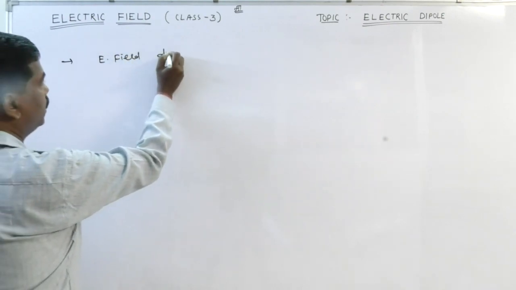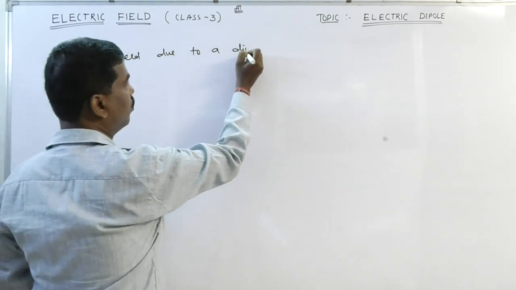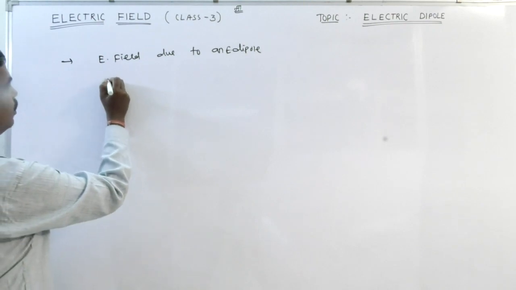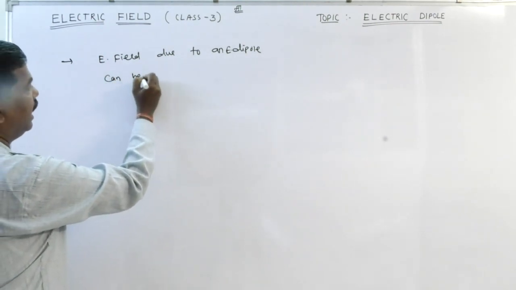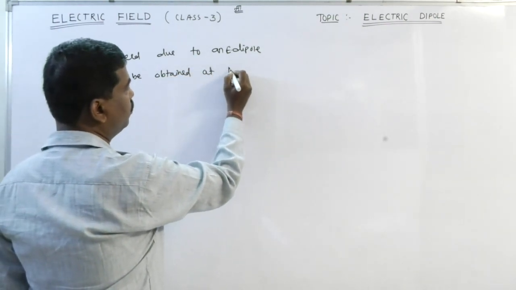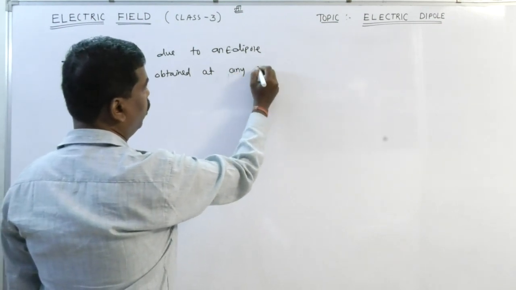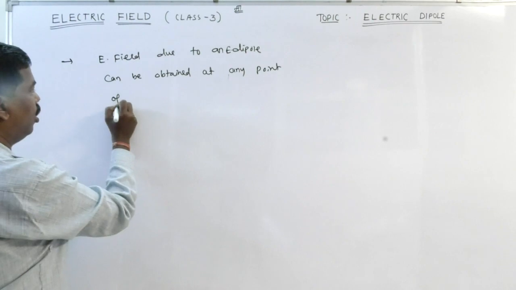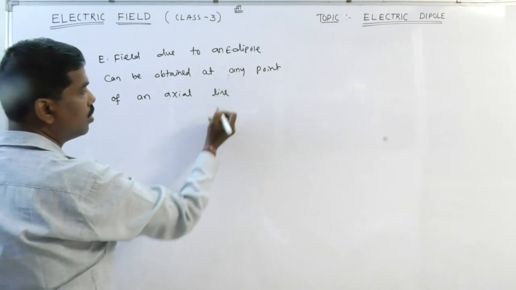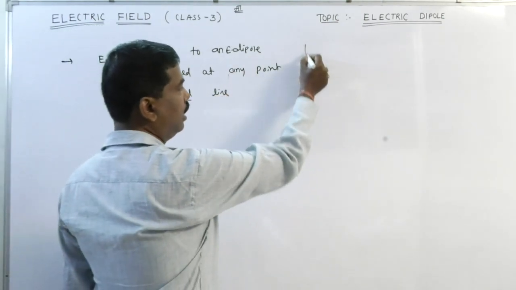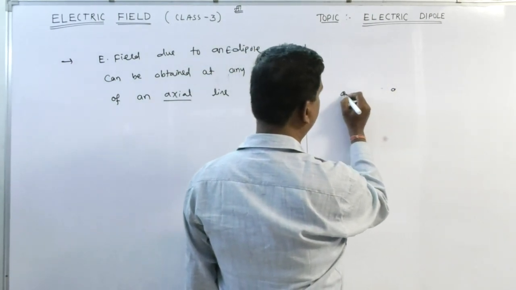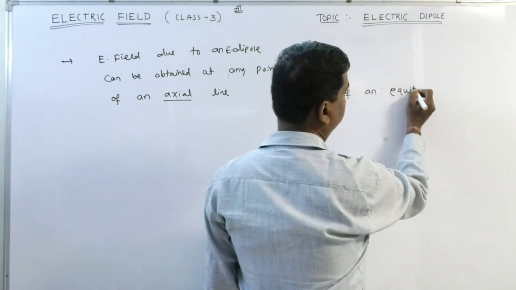Electric field due to a dipole. The electric field due to an electric dipole can be obtained at any position, or at any point, of an axial line or of an equatorial line.